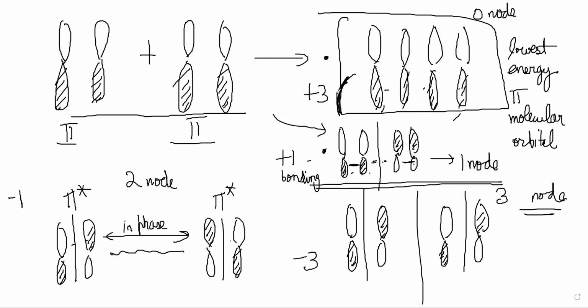Now, this is a mathematical consequence of the way the orbitals sum together, and you need not be concerned with the details. So what is he saying here? He's saying you don't need to worry about the details here, because this is a consequence of the Schrodinger equation solution, right? When you form the Schrodinger equation for the overall molecule, there will be some solutions that will appear. The solutions are called the molecular orbitals. That's a differential equation that you solve and you get some answer, right? If in that answer some of the orbitals have different coefficients, then some of them will be larger, some of them will be smaller, right?